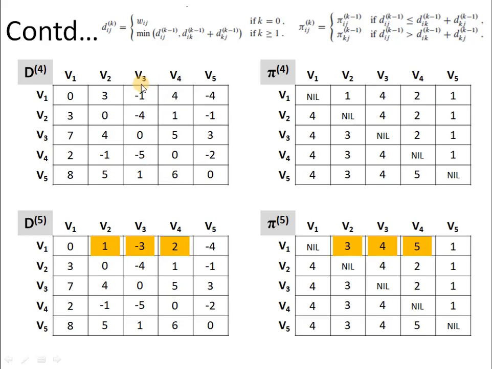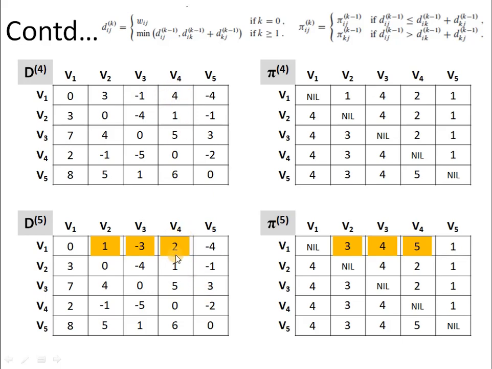Now if we talk about vertex V3, V1 to V5 is minus 4 and then V5 to V3 is 1. So minus 4 plus 1 will give us minus 3. And minus 3 is less than minus 1, so we have to update. Similarly, if we talk about vertex V4, then V1 to V5 and then V5 to V4. So we have to add 6 minus 4 which will give us 2. So instead of this 4 we will have 2 now.